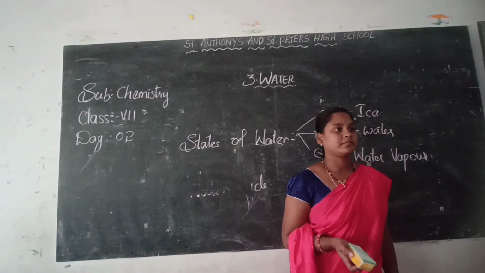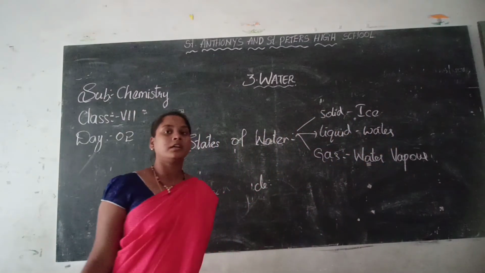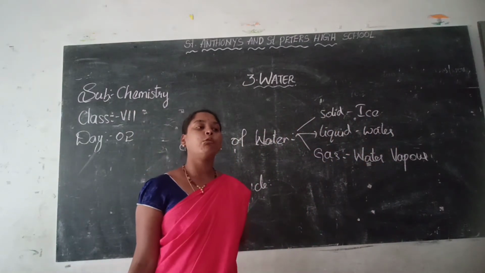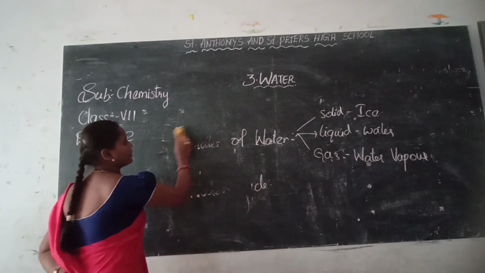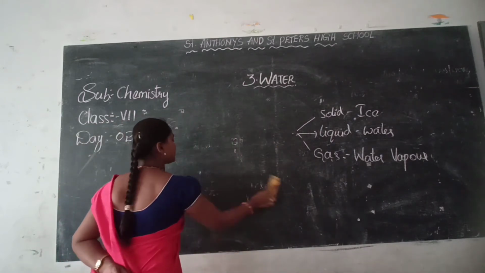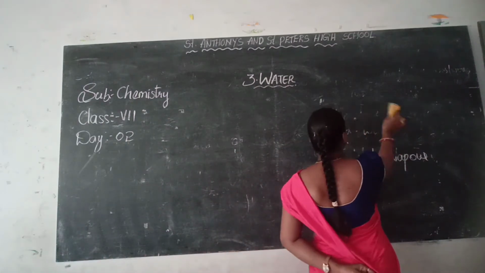Next, we have already discussed, though we have 70% of the water on the earth, we are unable to drink that water. Why? Because that is salty water. Then what about fresh water? From where do we get fresh water? Glaciers, rivers, lakes, rainwater, underground water.